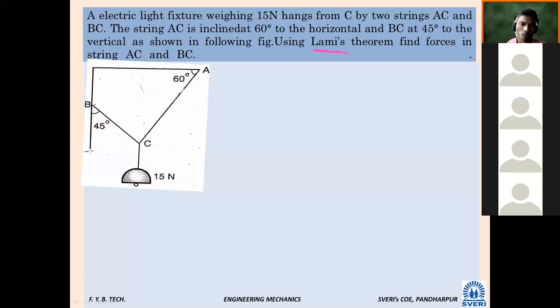So how many forces will be there? So here I will say TAC. Here there will be which force? T for tension, BC, and here already W is equal to 15 Newton at point C. At all these three forces are passing from point C. So our job is to find these angles. Which आपल्याला angles find out करायचे आहेत. So what will be this angle first? If I want to find, what will be this angle?